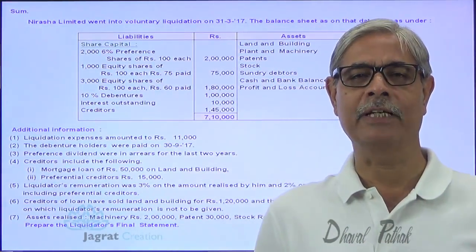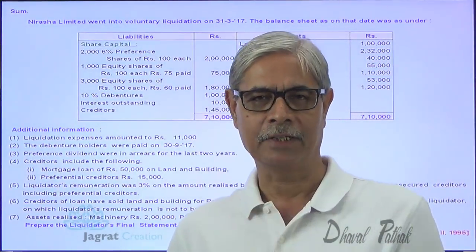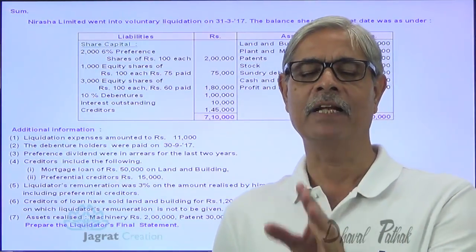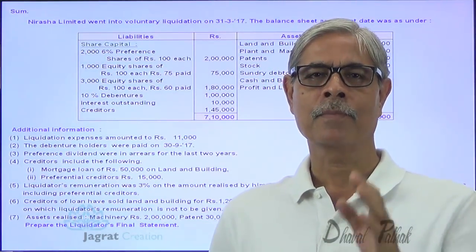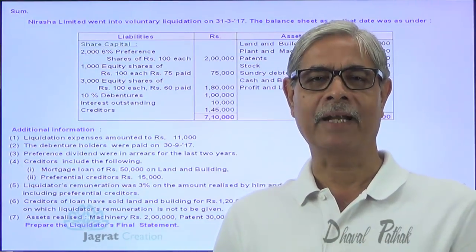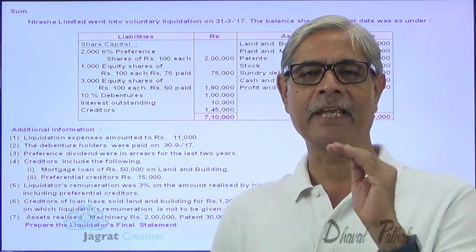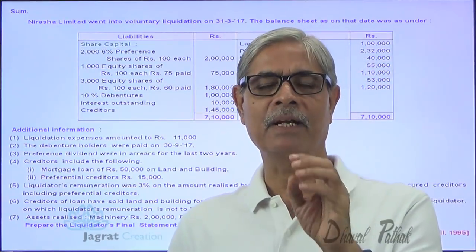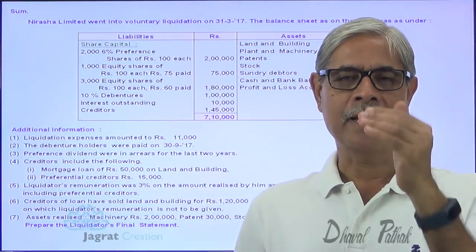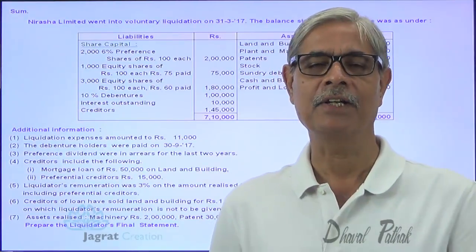So what is the prescription in law? First of all, the liquidator has to pay fully secured creditors. After that, liquidation expenses and liquidator's remuneration are to be paid. After that, preferential creditors are paid. Now, what are the preferential creditors? How the preferential creditors' amount is worked out, that I am going to take separately in a separate lecture, which I will discuss later on. So after liquidator's remuneration and liquidation expenses, the preferential creditors are paid.